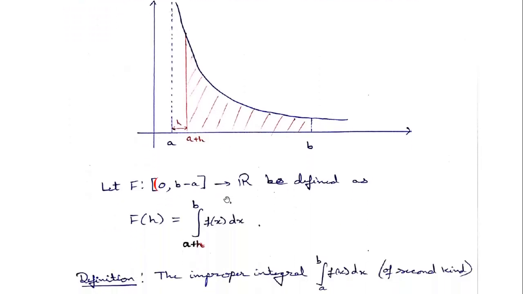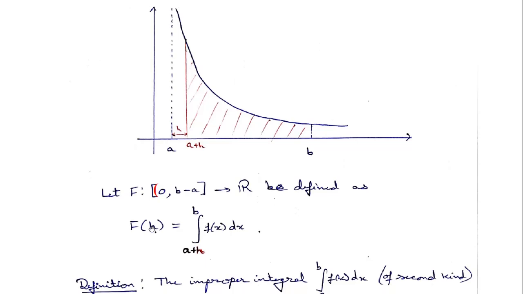So again, a similar thing: we will make some function capital F in terms of h, and we will integrate from a plus h to b. So h here is important.